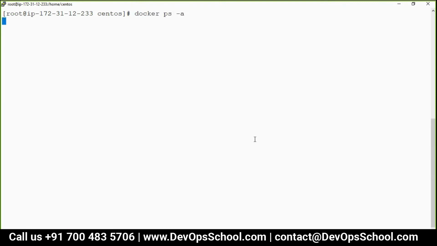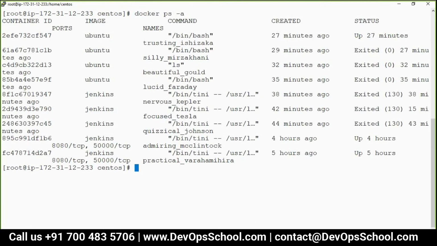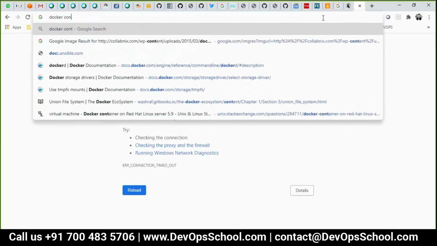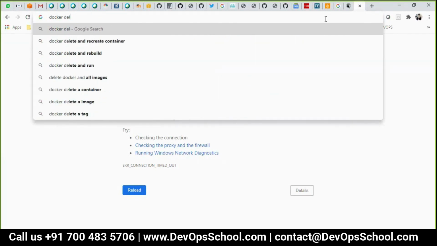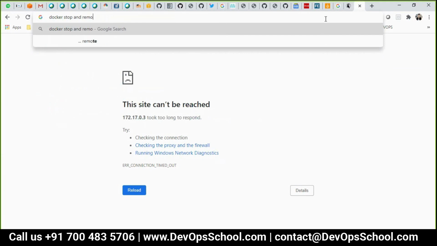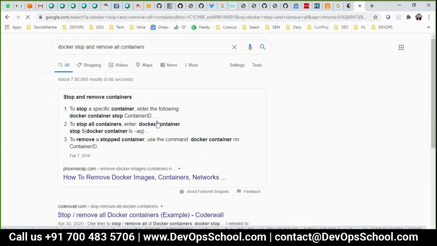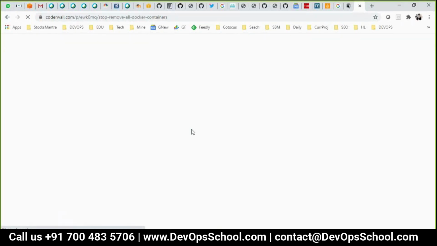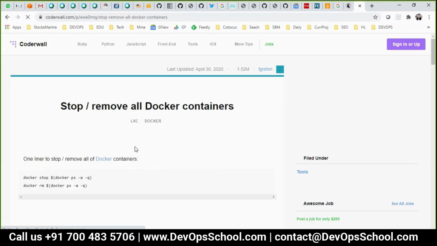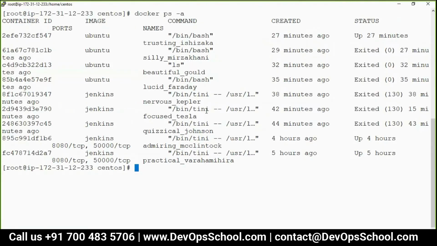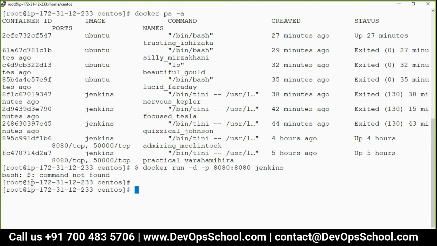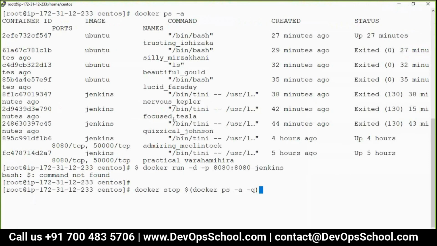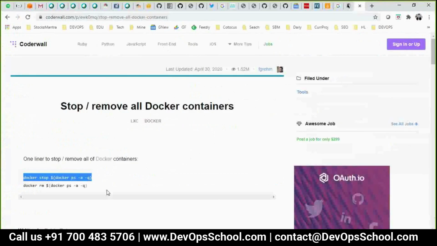I want to get rid of them. There are so many containers, I want to clean them. I want to show a clean demo. So the command is docker stop and delete, stop and remove all containers. There's a command for it and I will run it. Let's stop first and clean up in one go. Stop all and remove all.